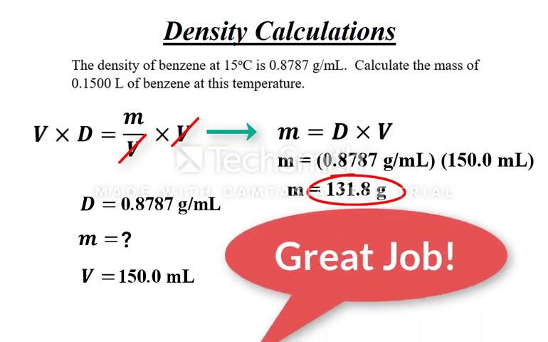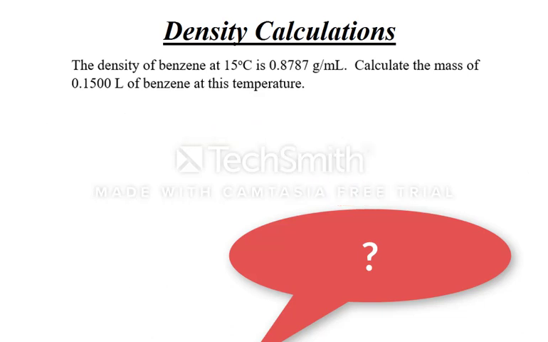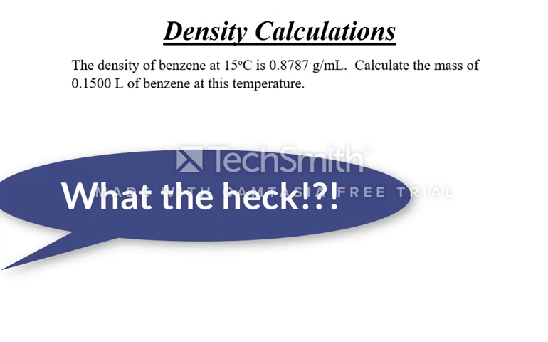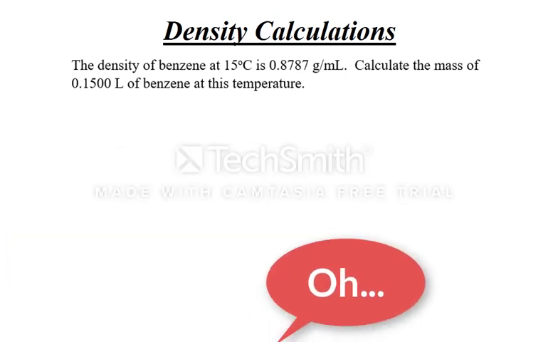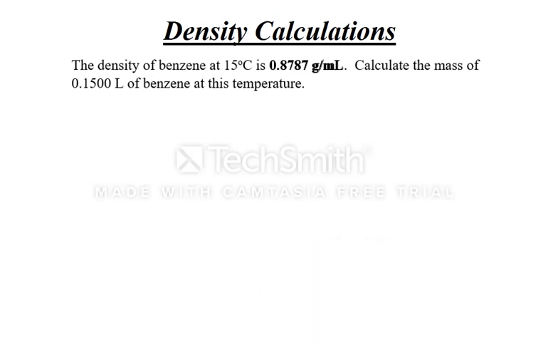Now I have a secret to tell you. There is another way to solve this problem that is both quicker and easier. The catch? Well, you have to use conversion factors. You see, whenever you are given density or any other value with a fractional unit, you can break it into a conversion factor like this.